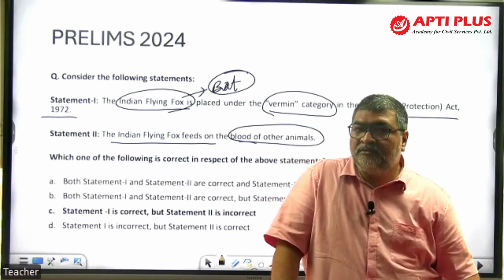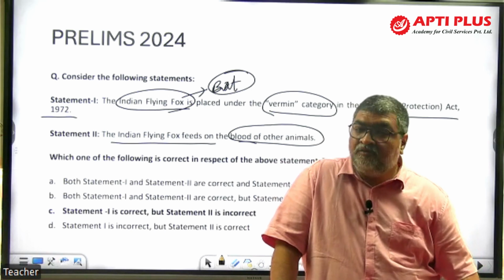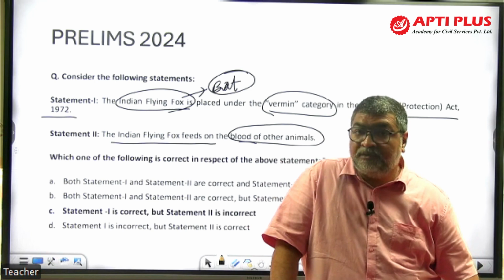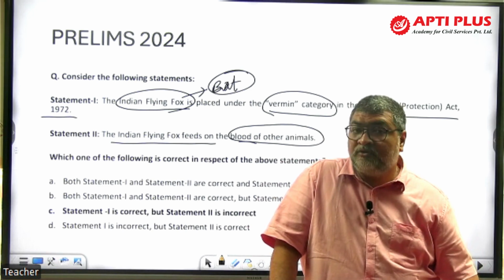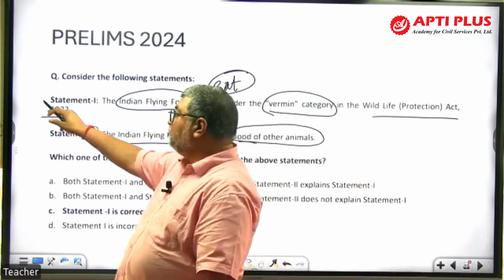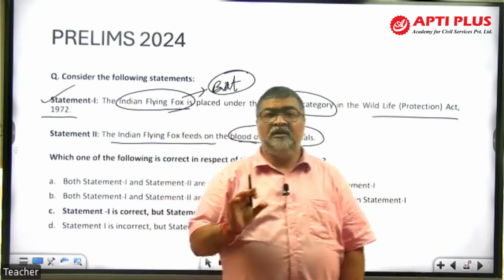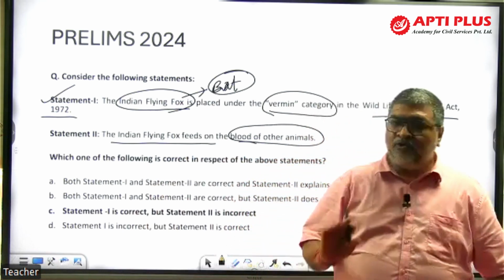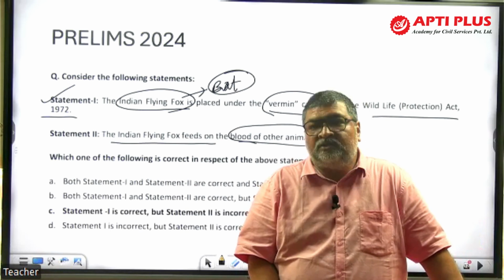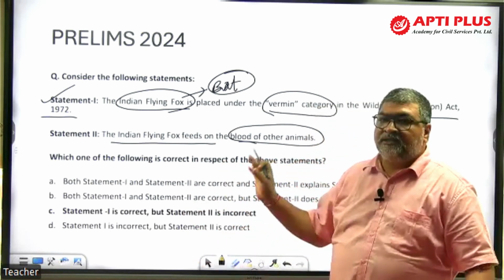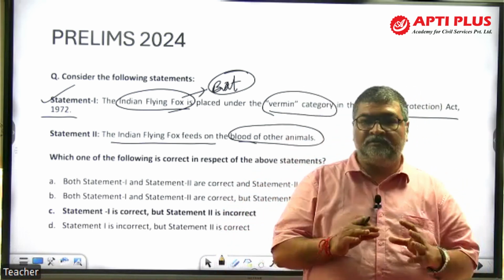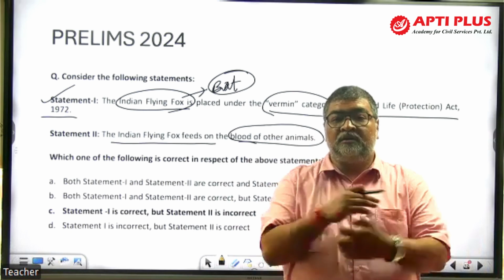Okay, whether this bat feed on the blood of other animals, or whether this bat is a frugivorous, that is a feed fruits. You know, sometimes you read about fruit bat. You have come across Nipah virus and all this in Kerala, fruit bats and all this. So this part is correct. ऐसे क्वेश्चन में पहला आपको ये आइडेंटिफाई करना है कि दोनों स्टेटमेंट कौन सा सही है. क्या दोनों सही है या एक सही है दूसरा गलत है, तो आपका काम वहां पर आसान हो जाता है. तो स्टेटमेंट 1 is correct. It has been declared vermin. But now the question is that about the feeding habit from the biological perspective, from bio perspective, is it a carnivorous?